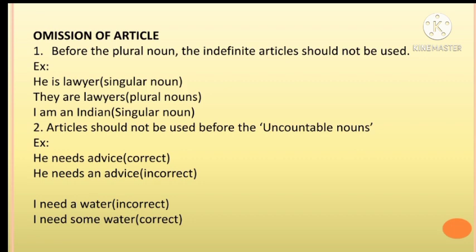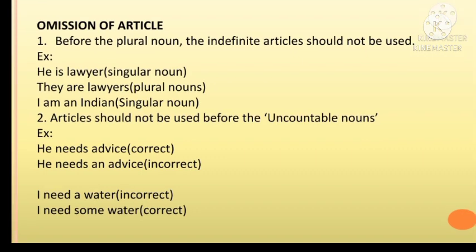Articles should not be used before uncountable nouns. "He needs advice" is a correct sentence. "He needs an advice" is incorrect. "I need a water" is an incorrect sentence. "I need some water" is a correct sentence.